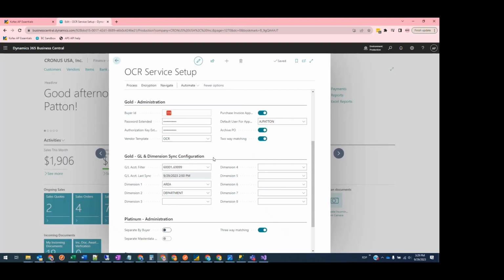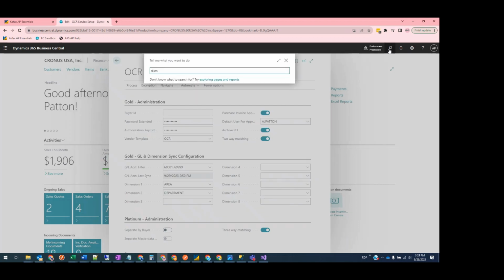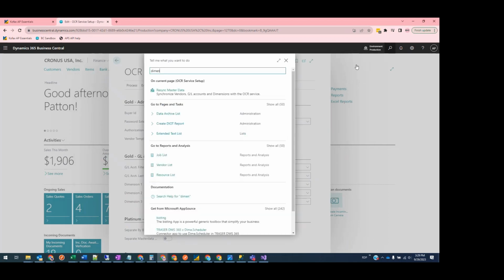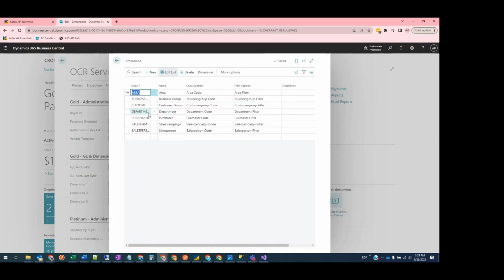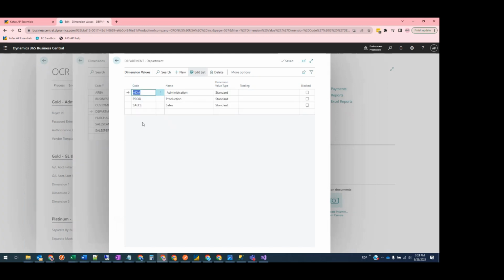If you have a dimension specified in here, and then you add a new value to one of those dimension categories, it will automatically get synced over. I'll just briefly show how that works. We'll pick our department category and update its values to include a new department. We'll call this test.